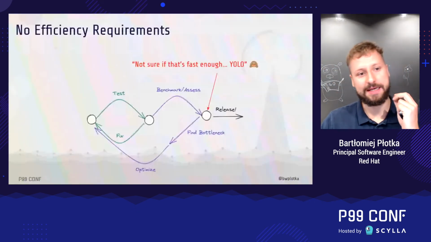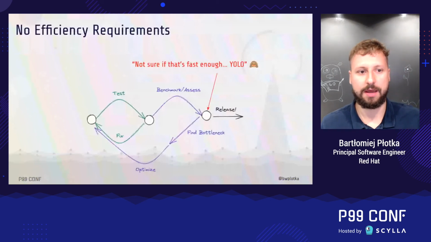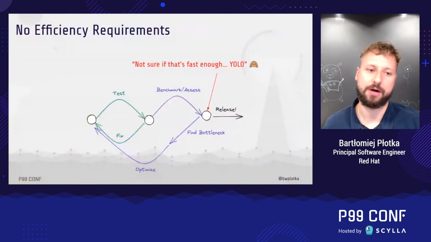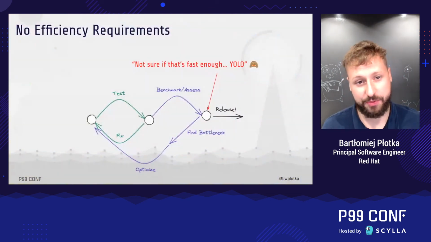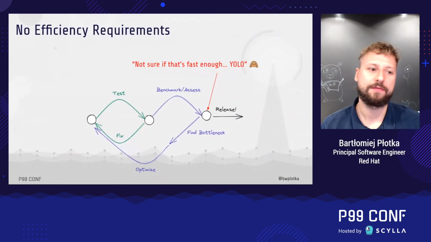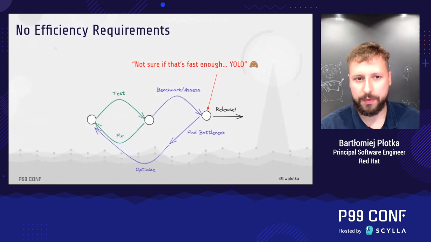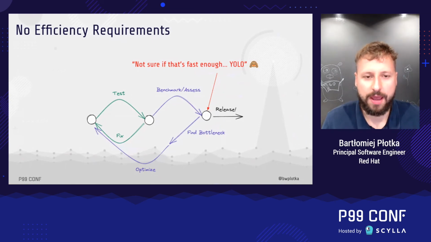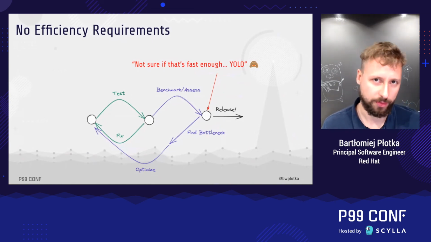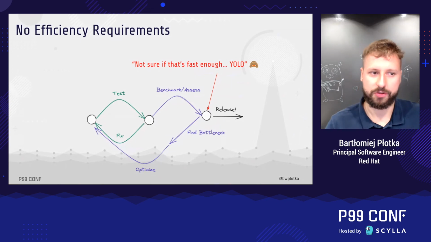So the problem is that when we follow TFBO, so test, fix, benchmark, optimize flow, or any other optimization process, at some point we have to stop optimizing, right? Or know when to start optimizing. We don't do that just for fun. We are paid to solve certain problems. Now, this is not trivial.